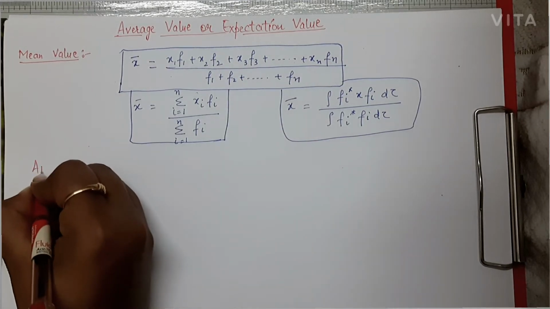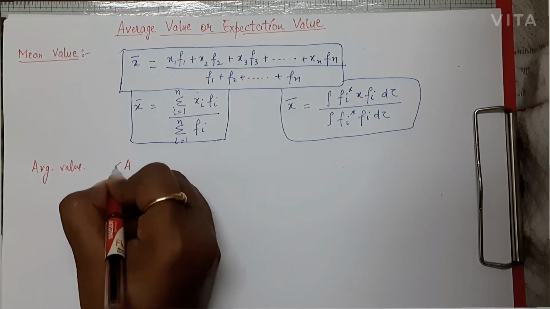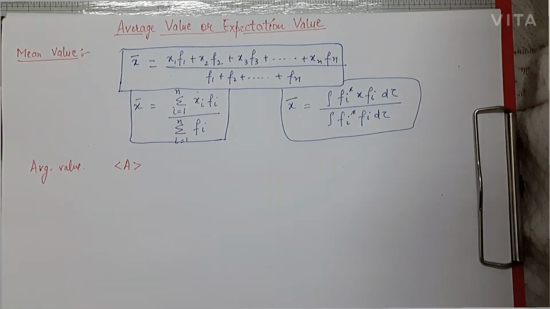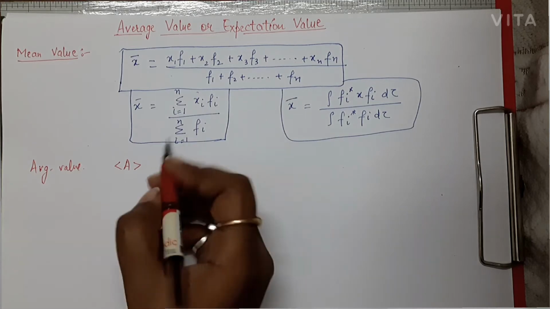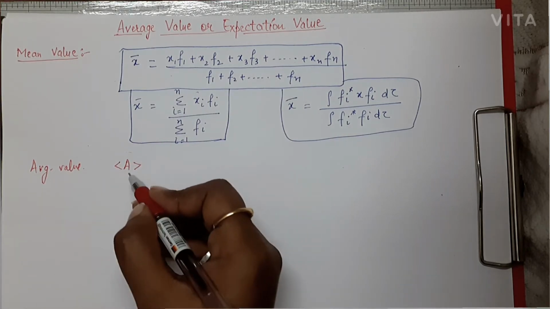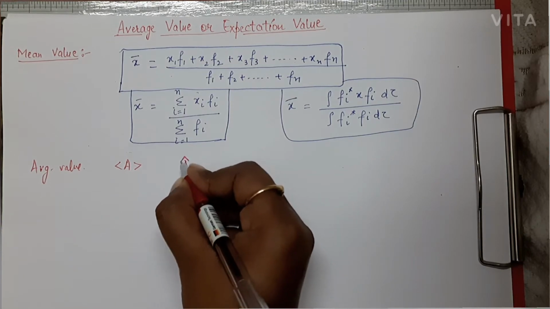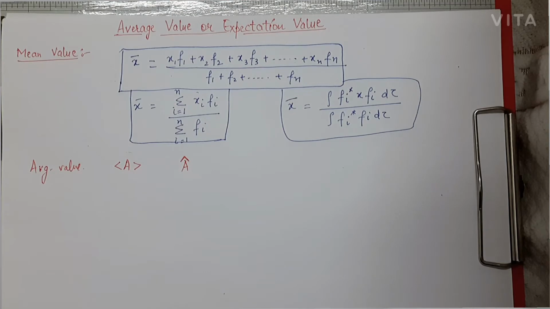Now average value is represented by this sign, where a is your observable. So average value is represented by this sign. Now suppose a is any observable, right? And its corresponding operator is this one, a cap. So how are we going to define the average or expectation value?